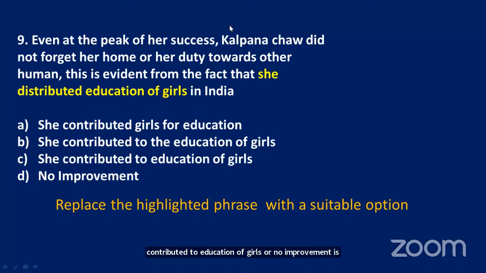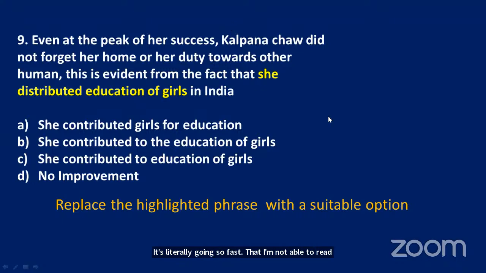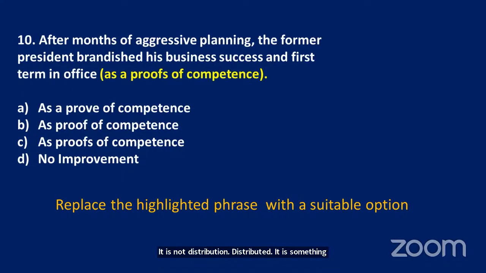All right, let's see how many are going to give me the answer. Tirupati, Sandhya, Monica. All right, many more. It's going so fast that I'm not able to read the names perfectly, but I can see that many say option A and few say option B. Yes, the answer is option B. This is evident from the fact that she contributed to the education of girls. It is not distribution. This is not a thing to be distributed. It is contribution, isn't it? Excellent. All right, see the next question.